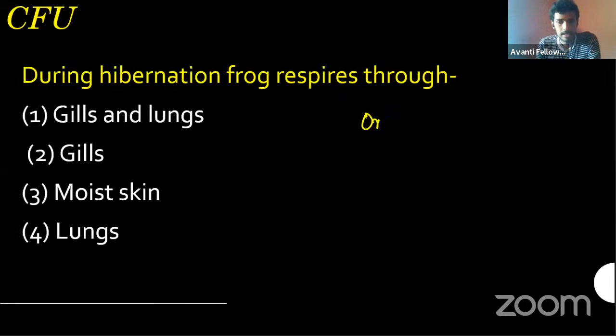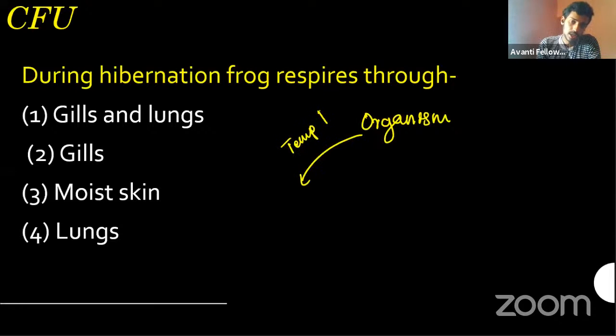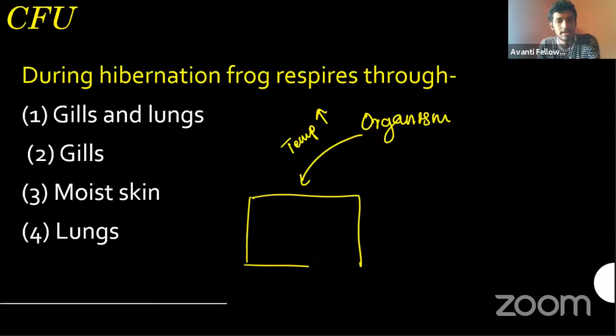Take any organism. It is normally present in an area where it gets everything normal, that means a good temperature and water. But sometimes the temperature becomes too high, which is problematic for them. Then these organisms will go to a place that is moist and away from sunlight, away from the heat source, where they can stay for some time.